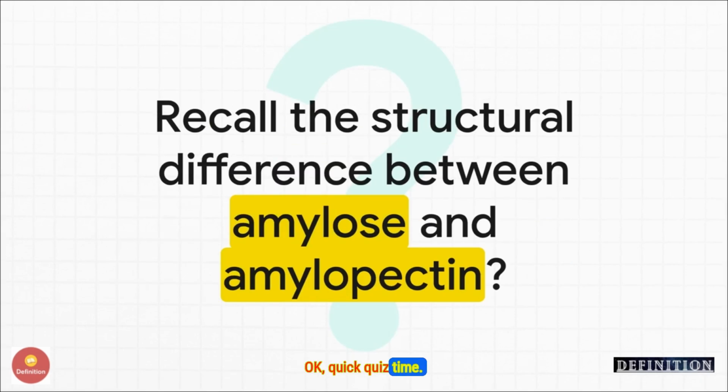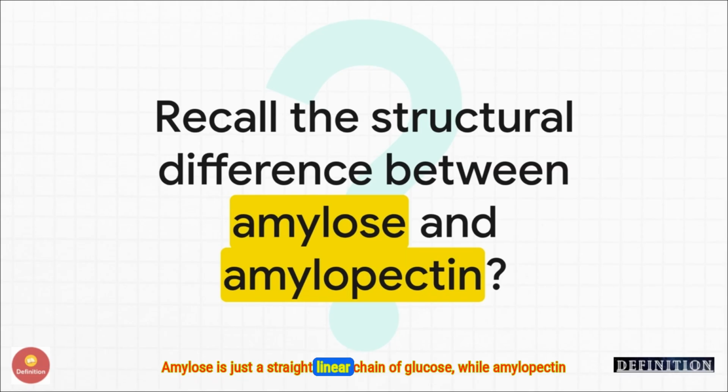Okay, quick quiz time. Let's test your active recall. We talked about starch, the storage polysaccharide in plants. We know it has two parts, amylose and amylopectin. What's the one key structural difference between them? Go on, pause and think for a second. Did you get it? It's all about branching. Amylose is just a straight, linear chain of glucose, while amylopectin is branched, using alpha-1,6 bonds to make those branches.